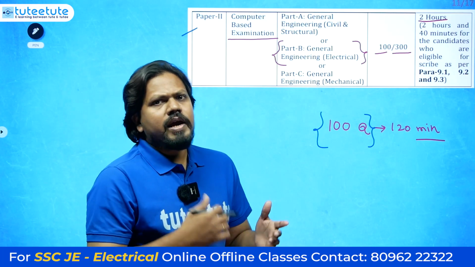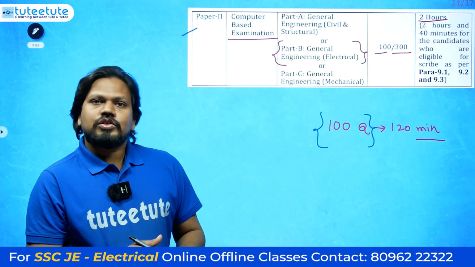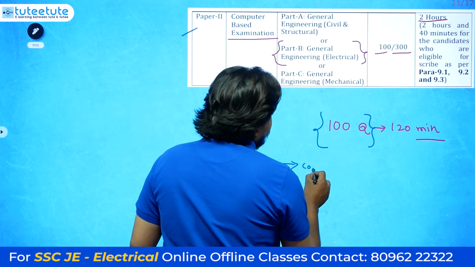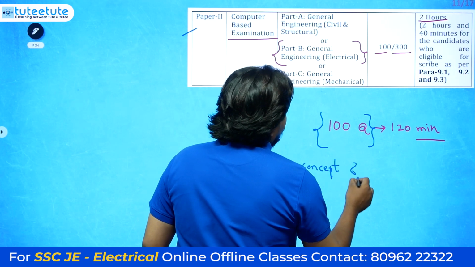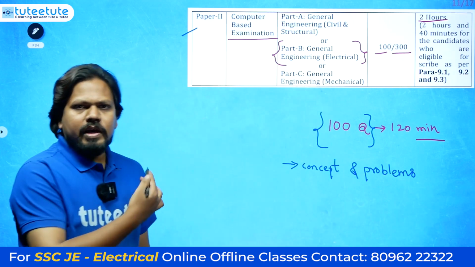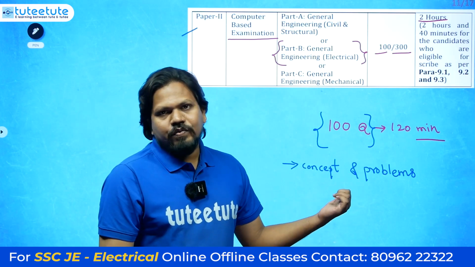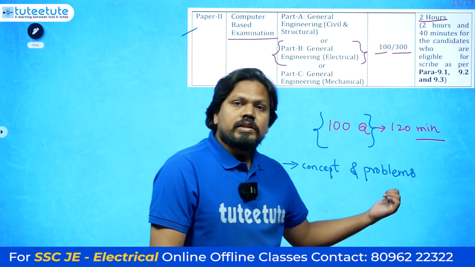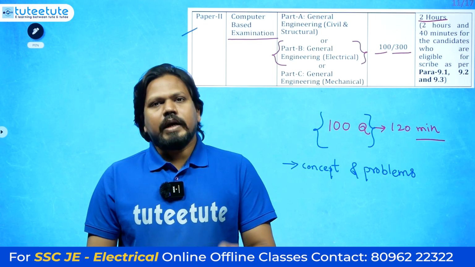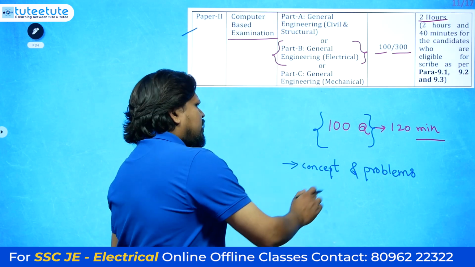So which kind of questions can you expect, and why have they given 3 marks to each question? There are many reasons for this. Here they are mainly concentrating on concepts and problems. When it comes to the preliminary or paper 1 examination, there will be more concept plus theory kind of questions. Whenever problems are there, you need to apply the formula, or think and apply the formula. That is the base for the Tier 1 or paper 1 examination. But here concepts and problems will be there.